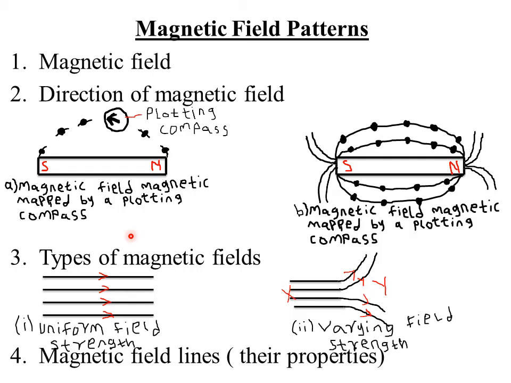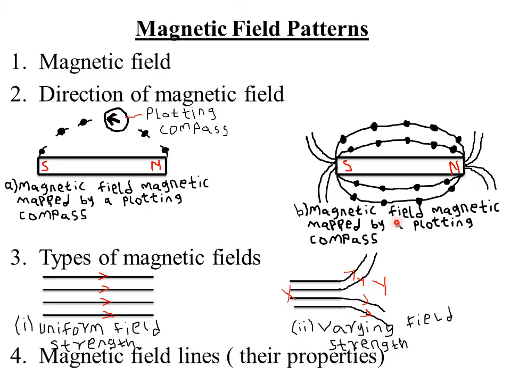A magnetic field line is just the path along which magnetic forces pass. For example, a magnetic field line can be located by two methods. One is by use of a plotting compass, and two, by use of iron filings.